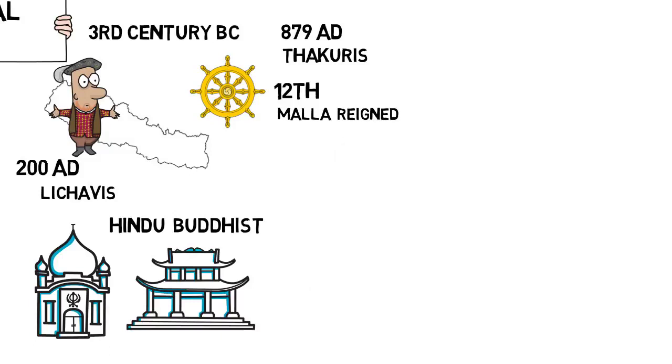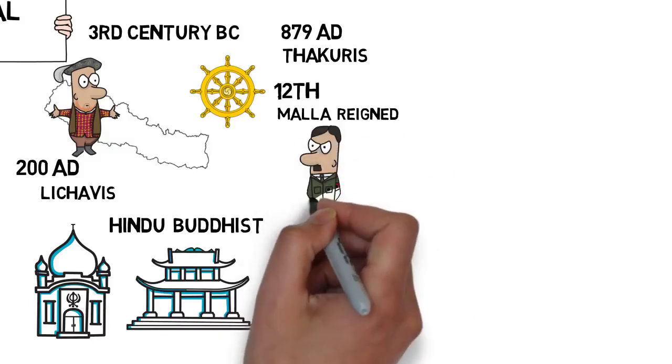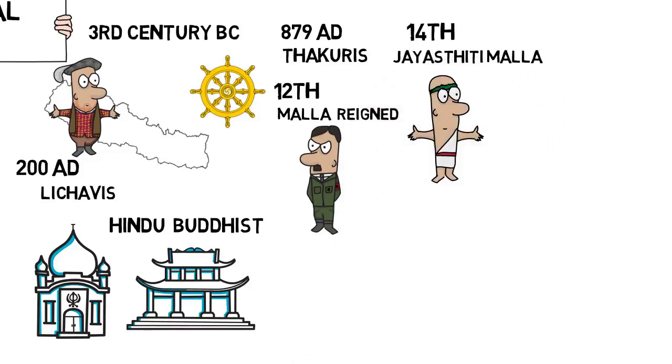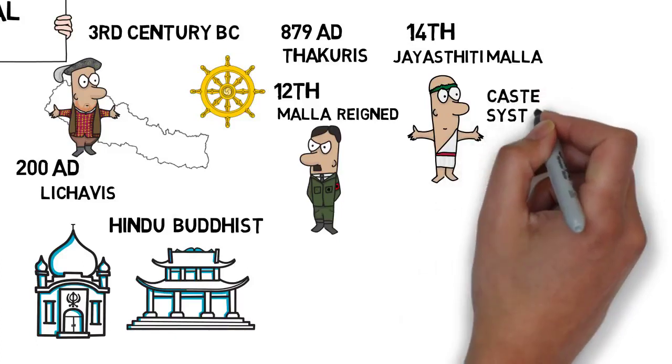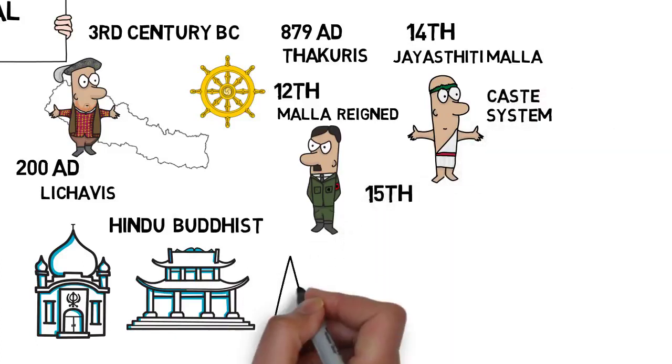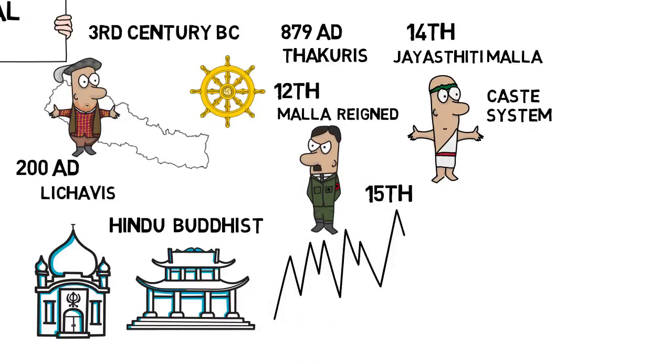From the 12th century, a series of kings whose surname ended in Malla reigned in Nepal. In the 14th century, one of them, Jayasthiti Malla, introduced the caste system into Nepal. The power of the Malla dynasty reached a peak in the 15th century under Yaksha Mal. However, after his death in 1482, his kingdom was divided between his 3 sons.